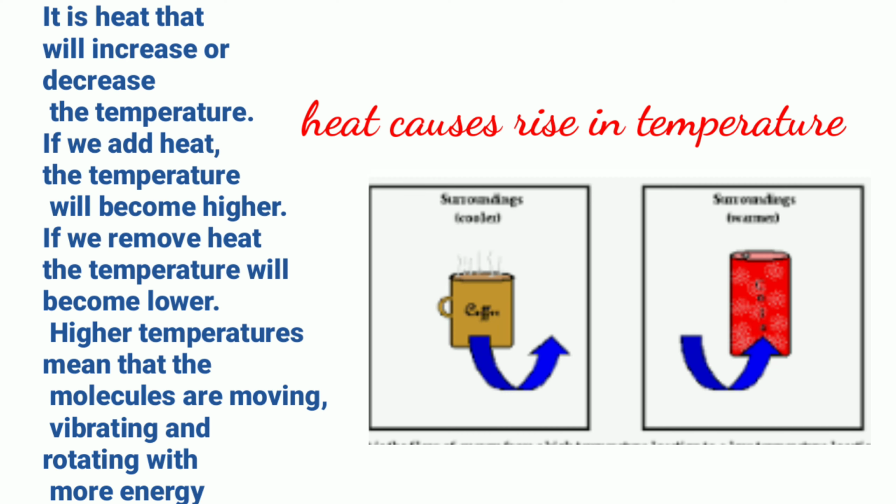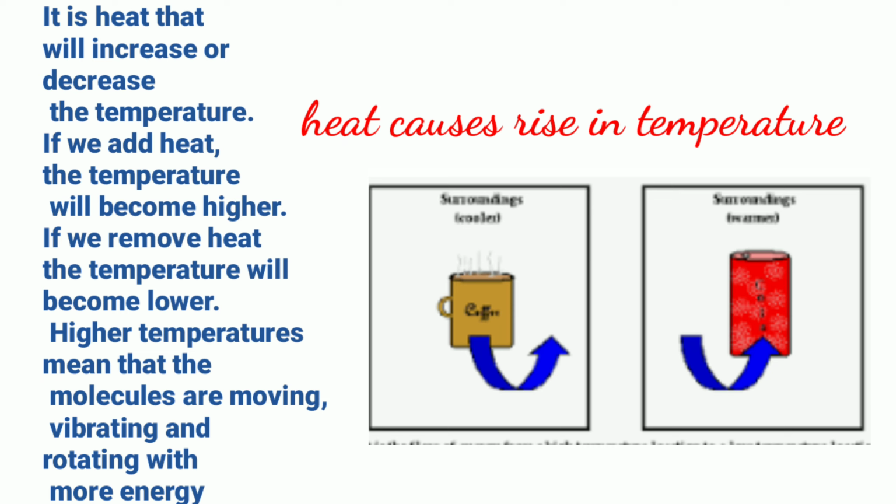So come to the first point. Heat causes a rise in temperature. See, it is the heat that will increase or decrease the temperature of the body. If we add heat, the temperature will rise, and if we remove heat, the temperature will become lower.